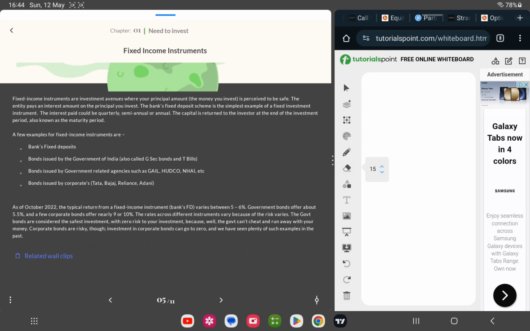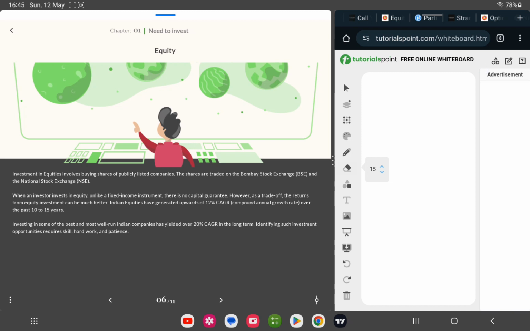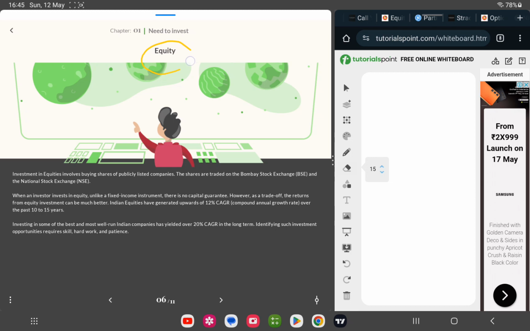Okay, so we'll move to the next page. So equity. Now we are coming to the stock market. Here in the equity section, you'll see investments in equities involve buying shares of publicly listed companies. This is an important part you should know. So what are publicly listed companies?